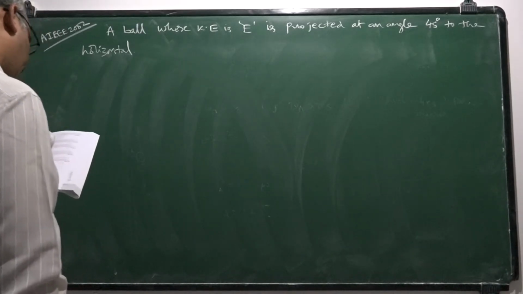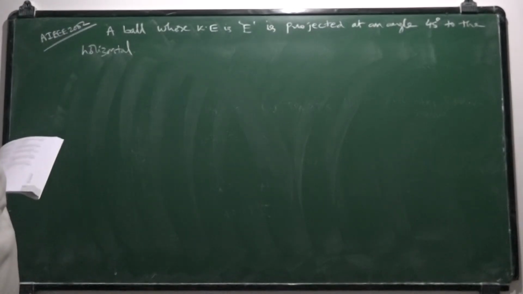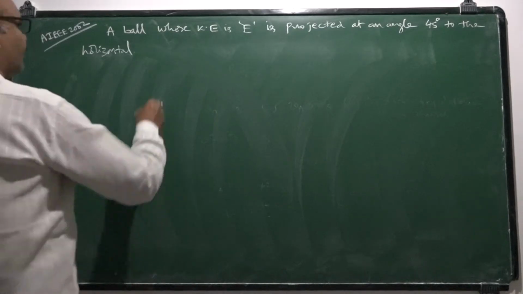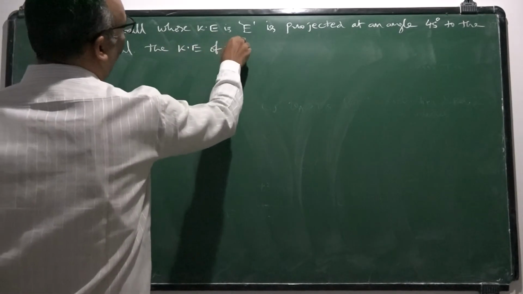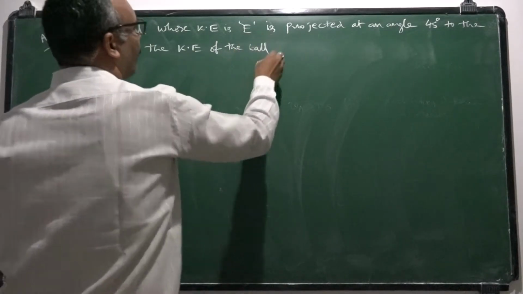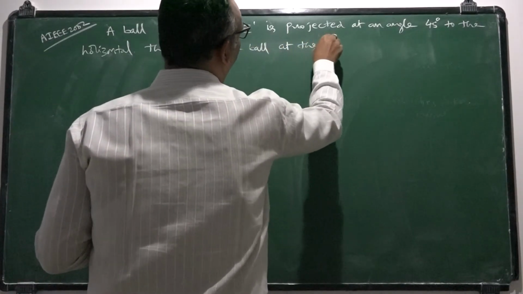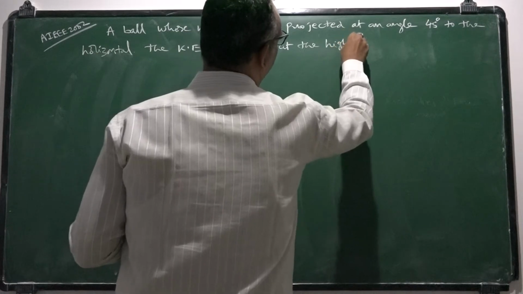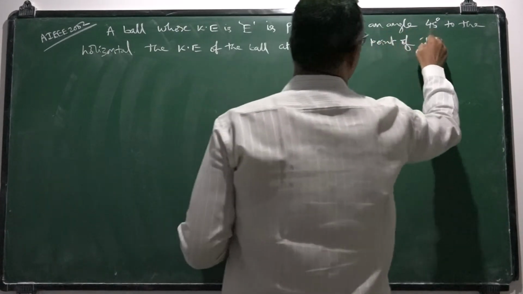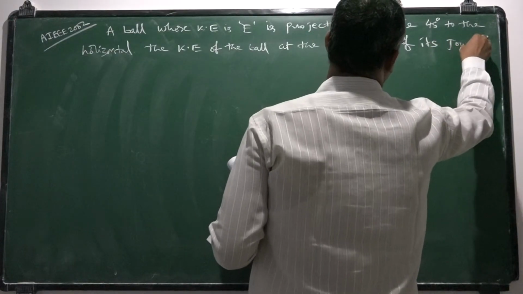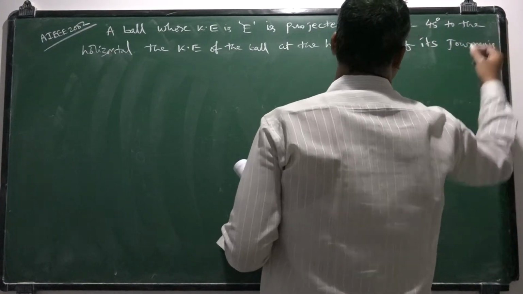Degrees to the horizontal. The kinetic energy of the ball at the highest point of its journey is.